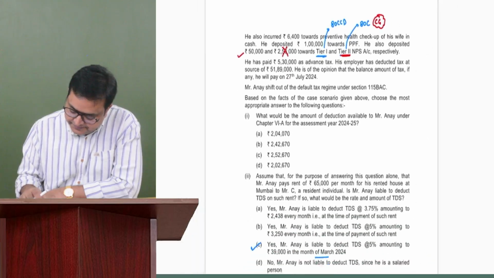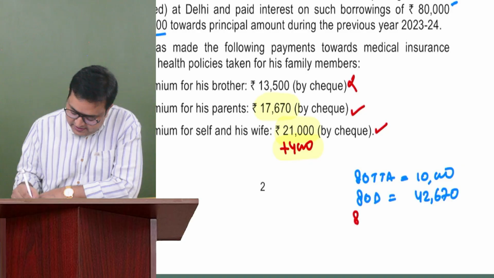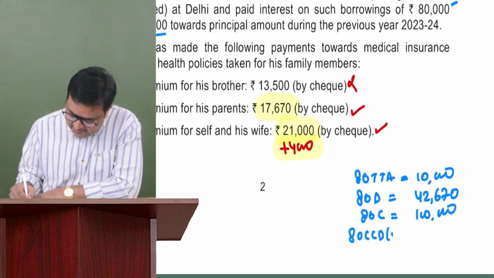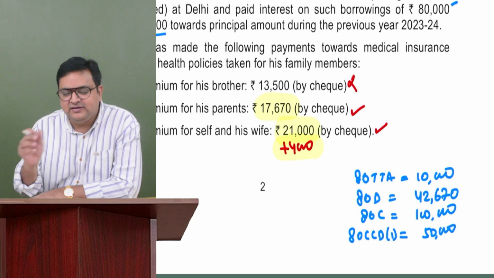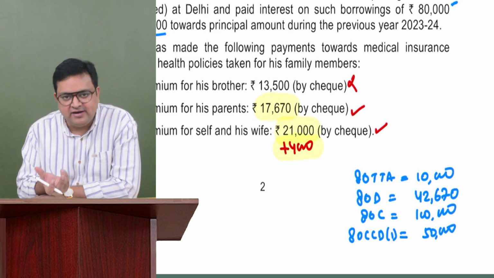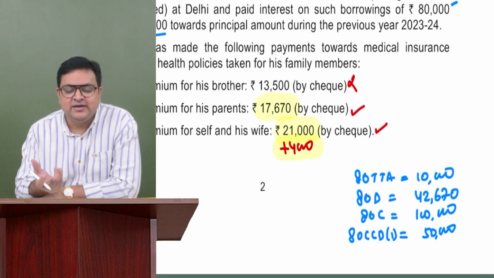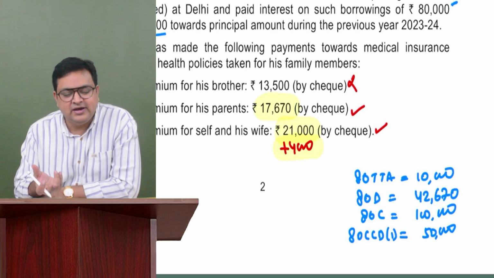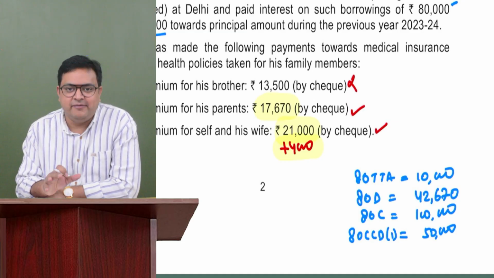Got it? So 80C would be 1 lakh, and 80CCD(1), you can say 50,000. Even 1B you can give 50,000. Either CCD1 or CCD1B, but either one of them, right? Because 1B is over and above that 150, and there in 1B you can get 50,000 rupees. But we are taking it in CCD1, that's okay, because we still have the limit of 150.